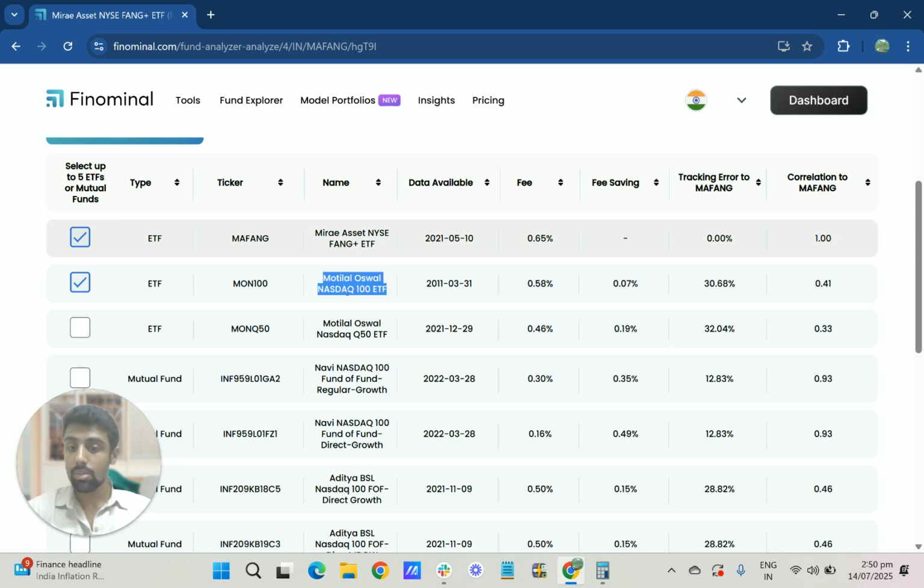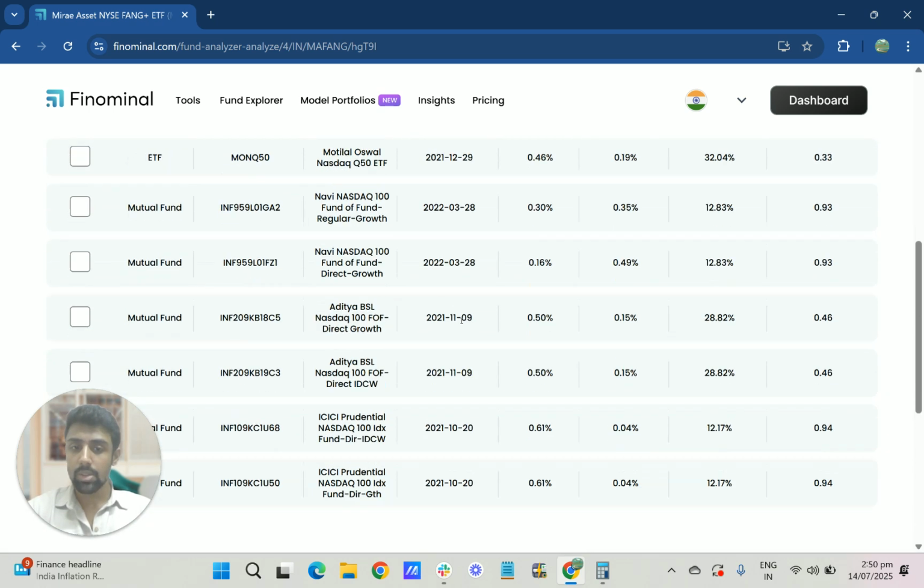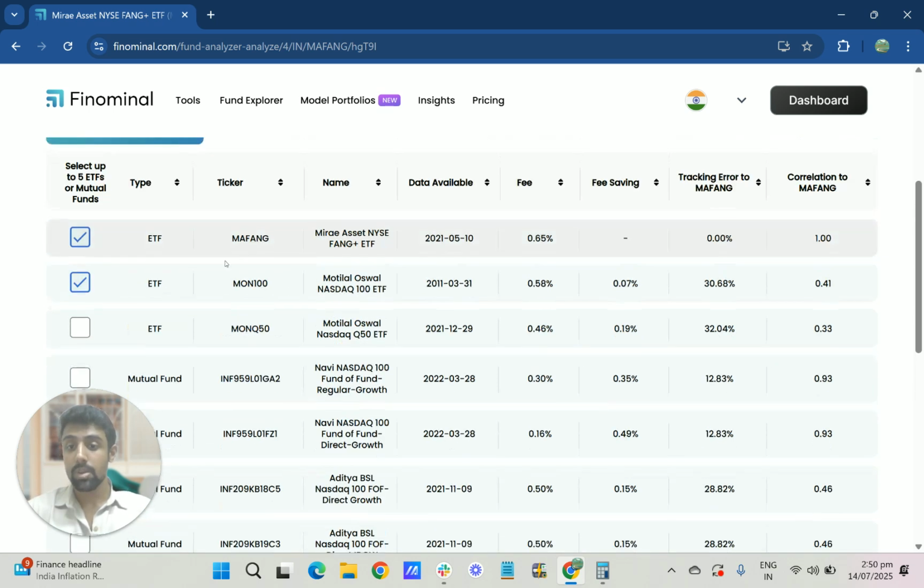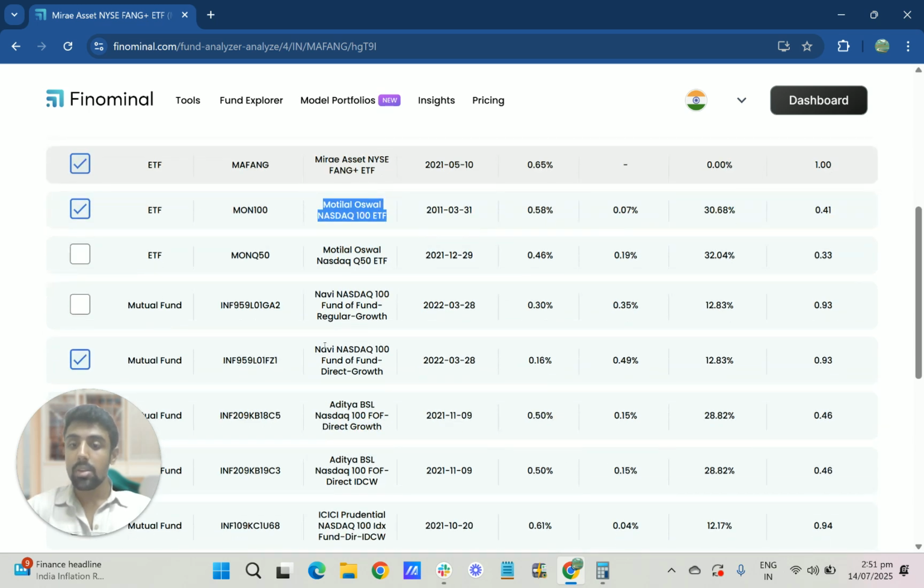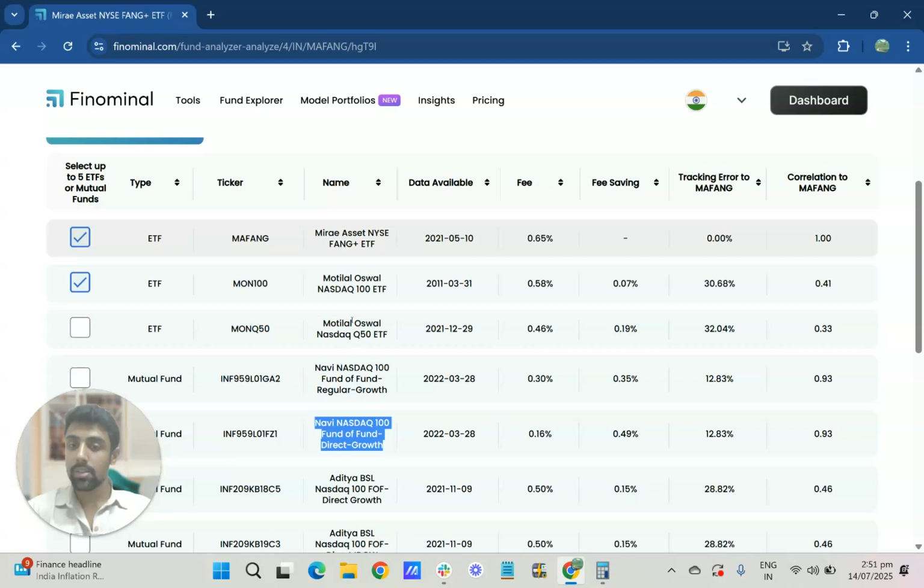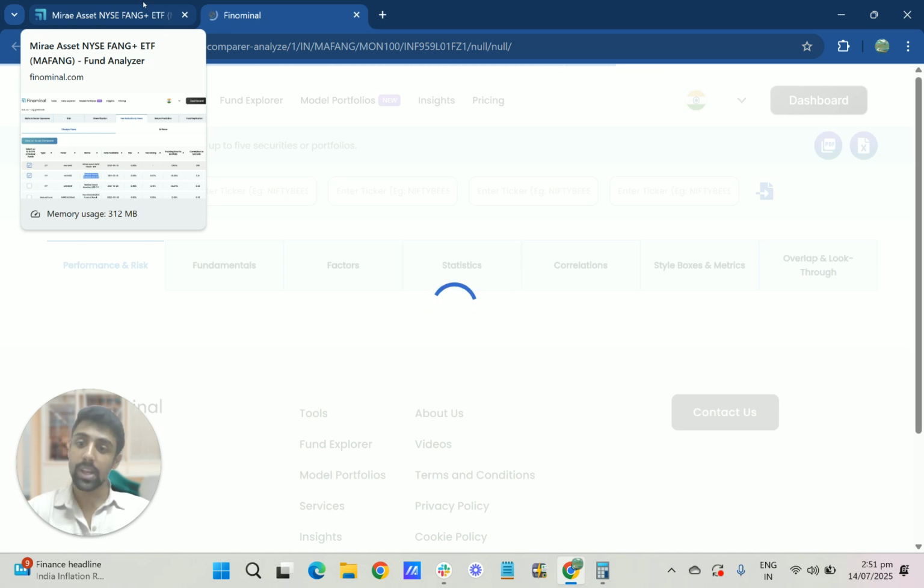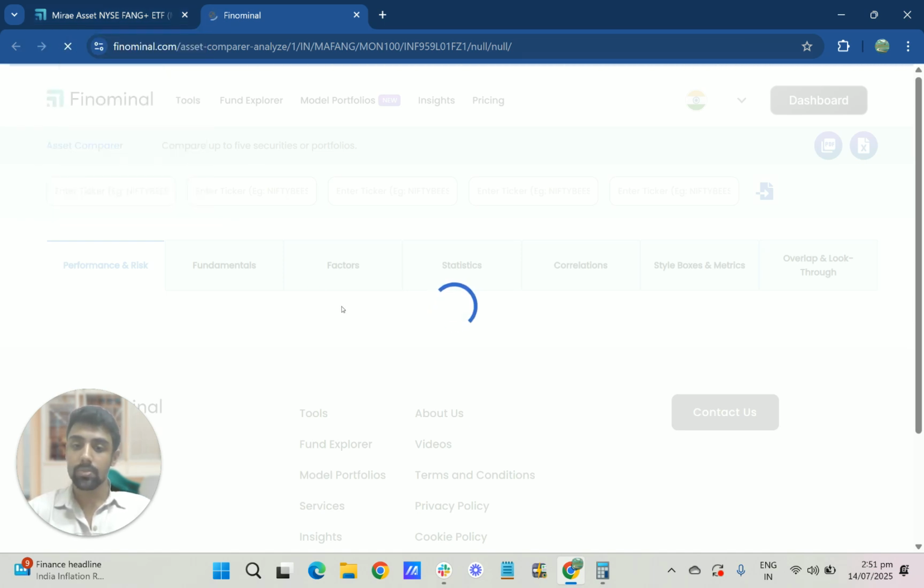The cheaper ones, you can look into the Motilal Oswal NASDAQ 100 ETF. There are also other cheaper ones. There's one from Navi, which is charging only 0.16%, which compared to even Motilal Oswal is on the lower side. This one is a fund of funds, whereas Motilal Oswal is managing their own portfolio. When I say portfolio, they are just managing the top 100 stocks by themselves instead of buying another fund like Navi is doing.